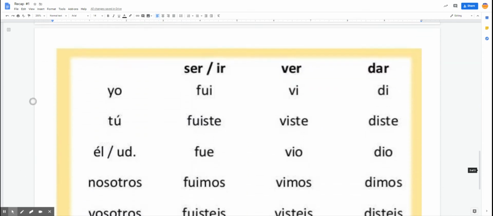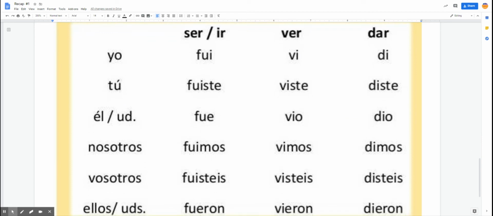And then finally, we learned the irregular verbs ser, ir, ver, and dar, and how to conjugate them. So yo fui can mean I was, and it could also mean I went. Yo vi is I saw, and yo di is I gave. Again, these are verbs that we just have to memorize because they're irregular. For ser and ir, they have the exact same conjugation, but we can tell the difference when we hear them in a sentence.